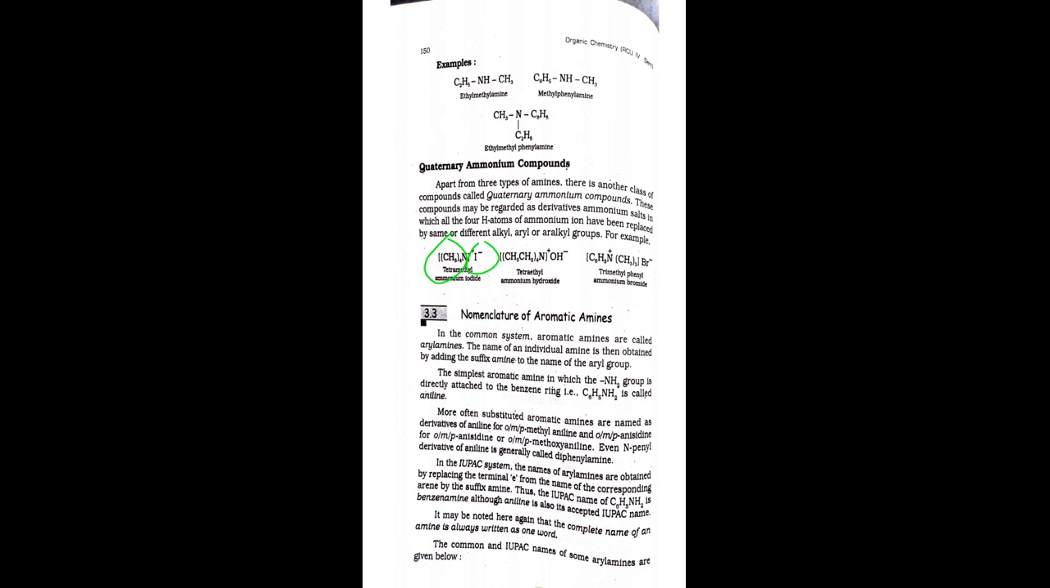It may be noted here again that the complete name of an amine is always written as one word, and you should not give any gap. If you start writing, up to the completion of the name, you write continuously without any gap, as one word.